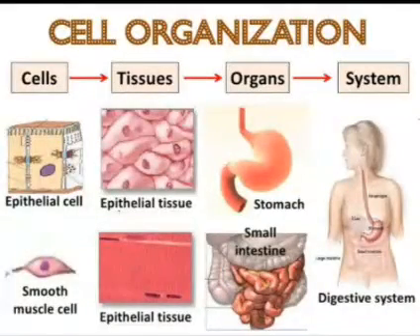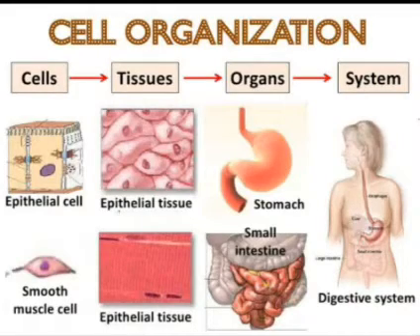Now I will explain to you the cell organization. Cell. What is a cell? The smallest living unit of the body is the cell. Many cells of the same type organize to form a tissue.